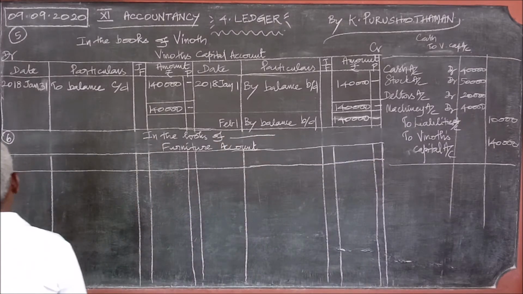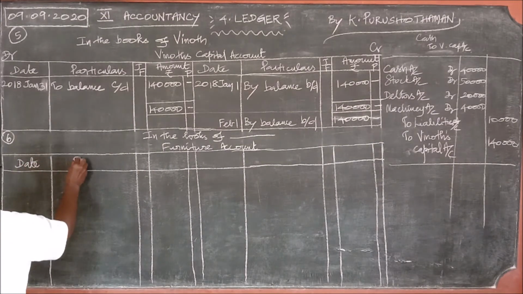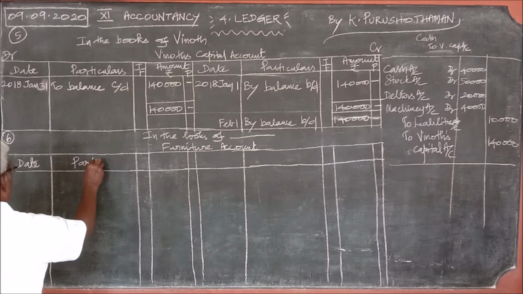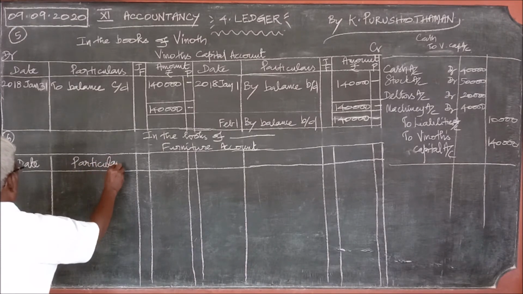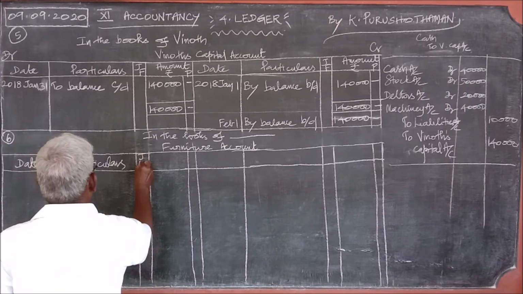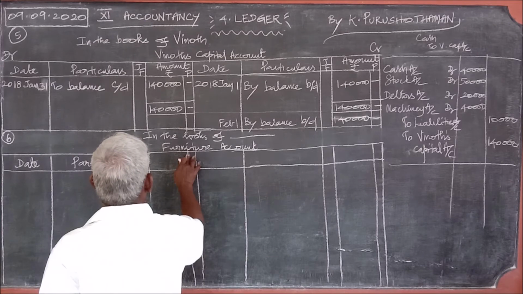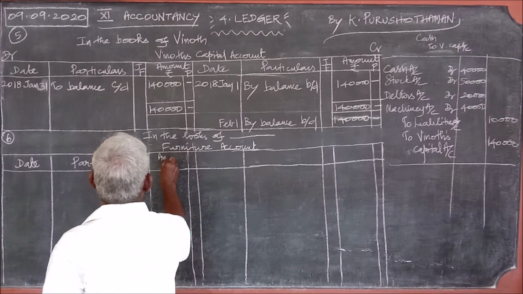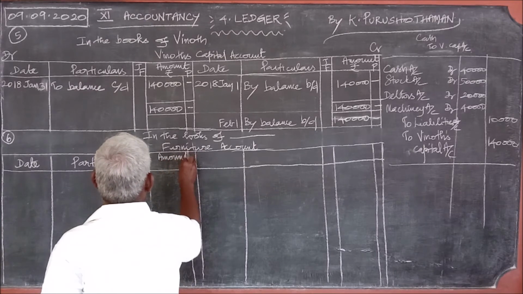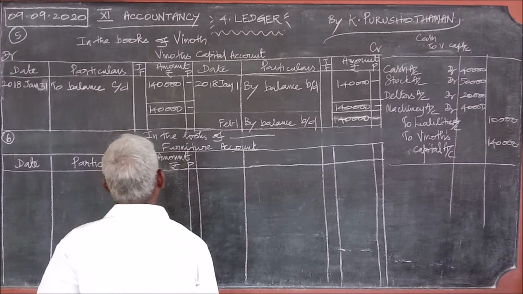That is the first one, date, particulars, journal folio, amount, rupees.